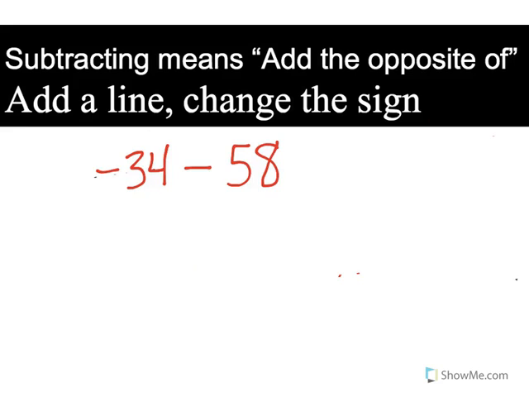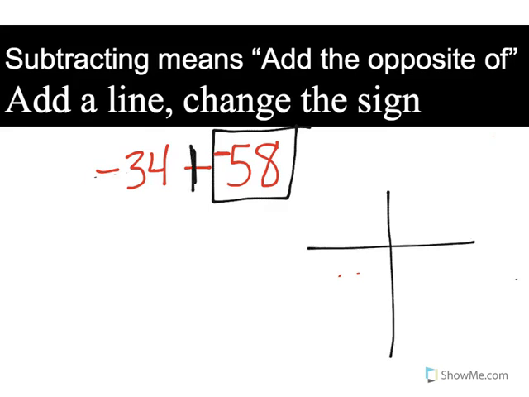All right, here I have negative 34 minus 58. Being that we're subtracting integers, I'm going to add a line, change the sign. So I'm going to add a line to make it addition, and I'm going to change the sign that follows it. It was a positive 58, but now I'm going to change it to a negative 58. All right, I'm going to use my scoreboard. Remember, scoreboard can only be used when you're dealing with addition. That's why it looks like an addition sign.